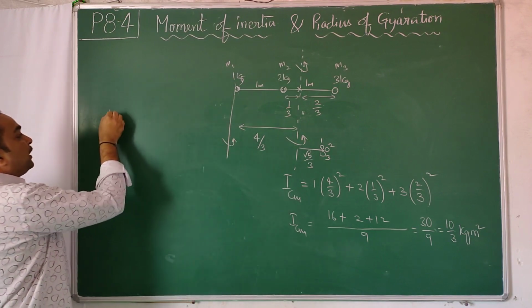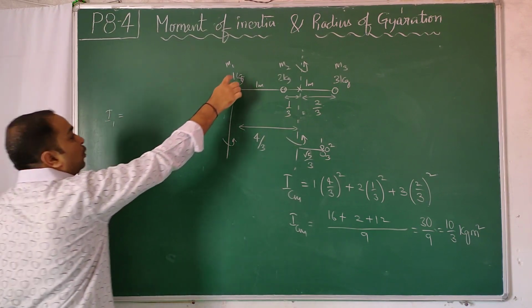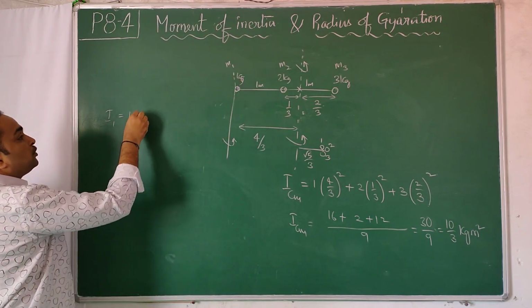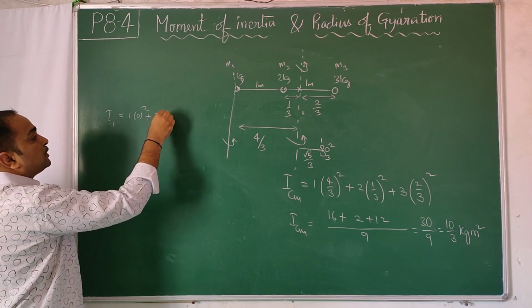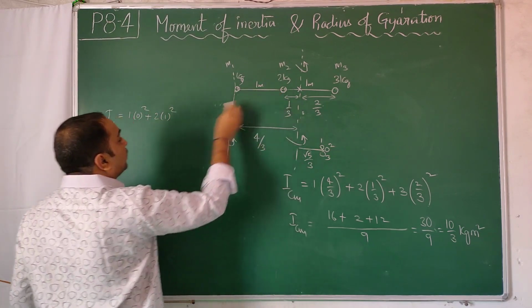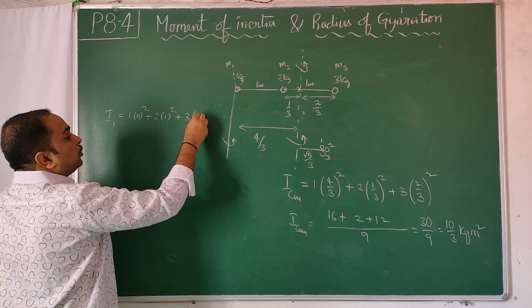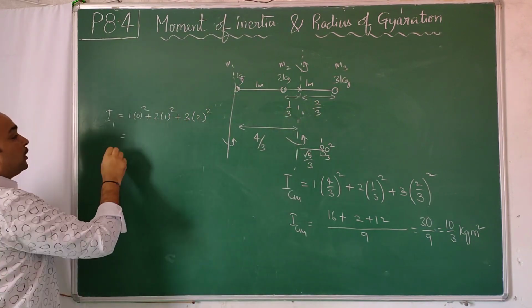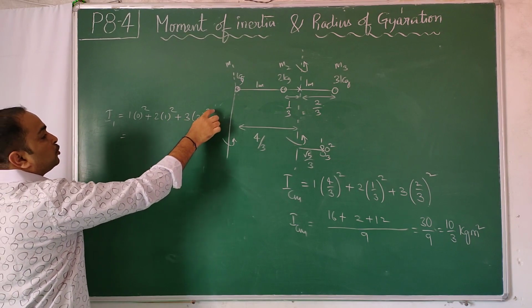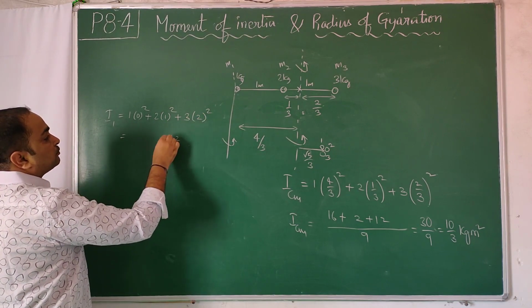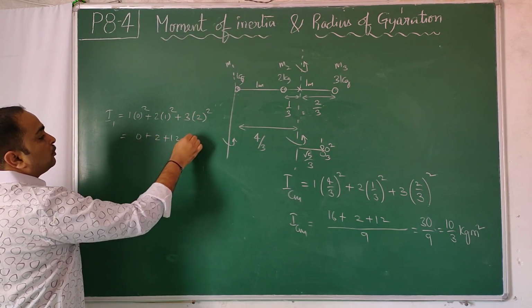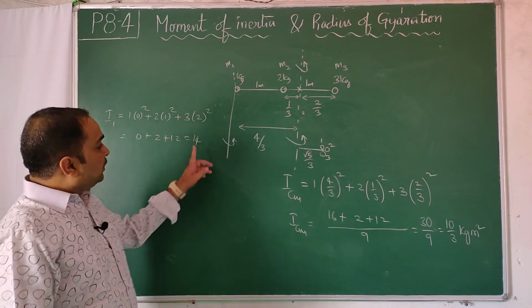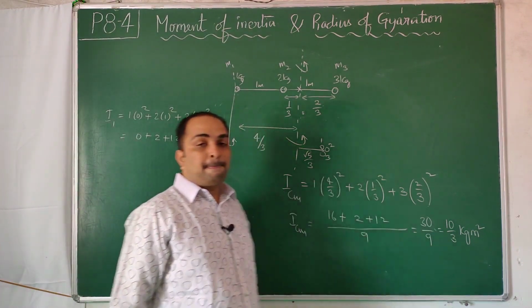Say that axis I call I1 axis. 1 into 0 square, since the object is on the axis, plus 2 into 1 square, as the 2 kg is at a distance of 1 meter, plus 3 into 2 square, as the 3 kg is at a distance of 2 meters. So what does this come out to be? 2 square is 4, 3 fours are 12, plus 2, plus 0, so 14. Obviously 14 is more than 10 by 3.